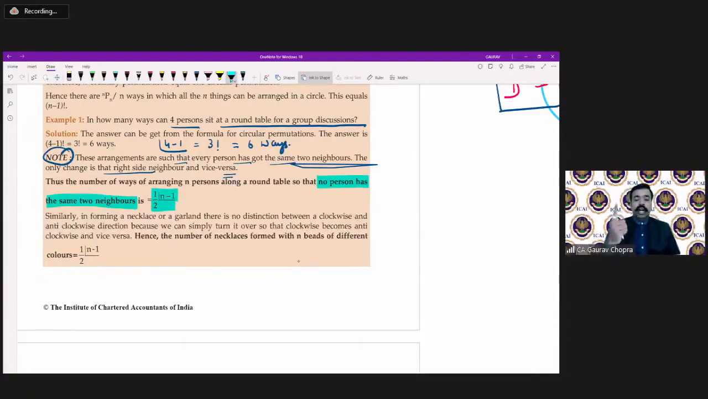So when it is the case of garland, necklace, or no 2 persons have the same neighbors, we have to apply the concept factorial n minus 1 upon 2.